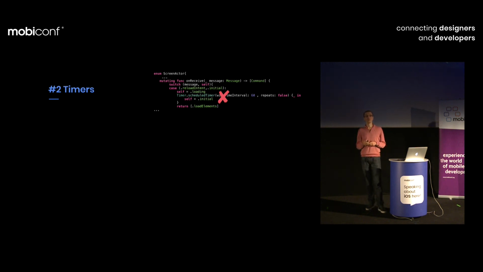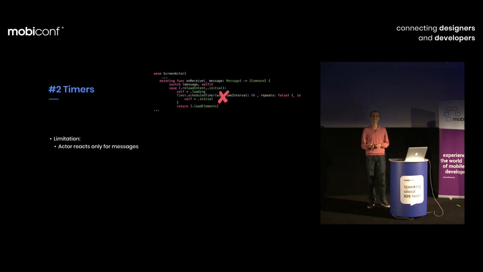But what's the problem? We are breaking the rule that from within an actor, there is nothing happening magically. Everything happens over the messages. And the actor is able to react, to mutate its state only when it receives a message, then synchronously process it, and then return the commands.